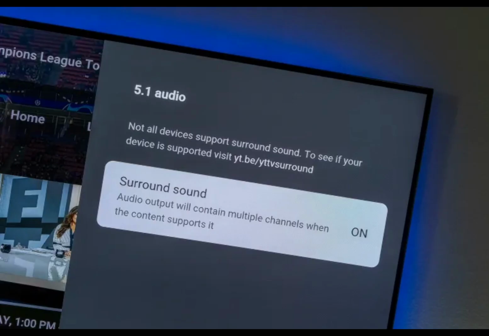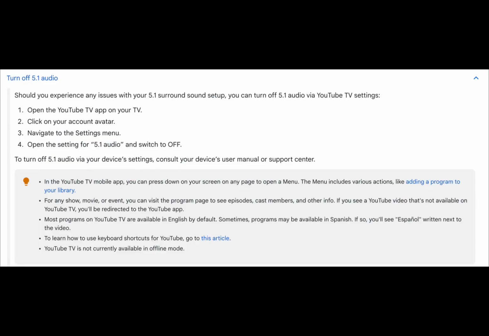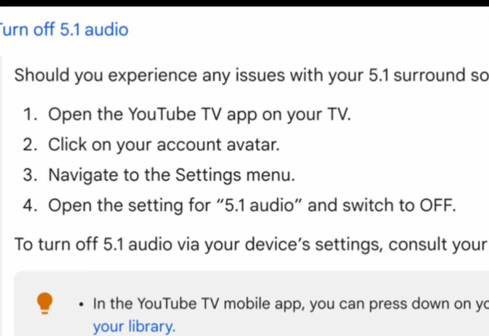Go to settings. Once you're in the settings, scroll down to 5.1 audio settings. Then turn off surround sound. This often resolves audio issues as many users experience sound problems when surround sound feature is enabled.